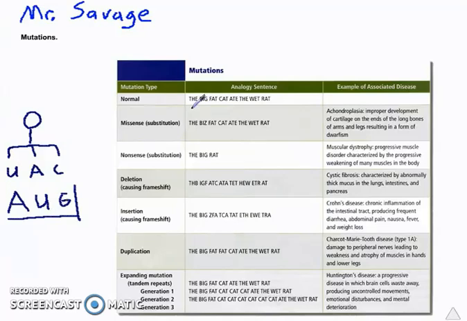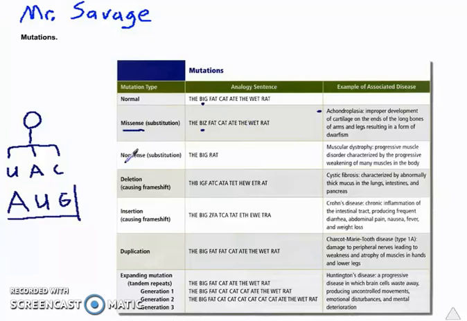So if you read the sentence, the big fat cat ate the wet rat, that means something to you. So different types of mutations, for example, a missense, we simply substitute one letter for another letter. This happens in achondroplasia. Now the biz fat cat ate the wet rat. Well, that doesn't mean a whole lot.